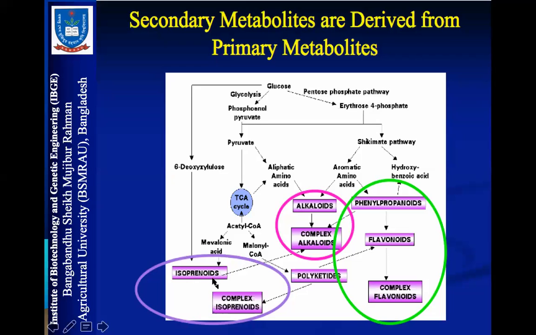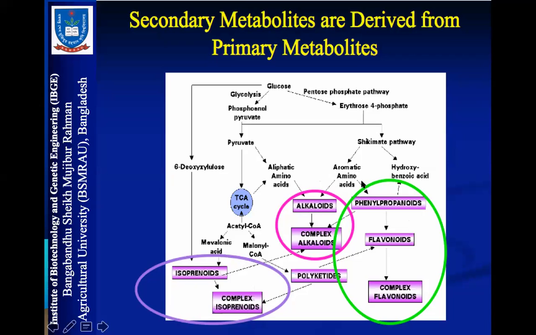For example, isoprenoids. Isoprenoids are a very large group of secondary metabolites, or complex isoprenoids, complex alkaloids. Alkaloids are mostly derived from amino acids, maybe aliphatic amino acids or aromatic amino acids. And alkaloids, complex alkaloids, and phenylpropanoids.